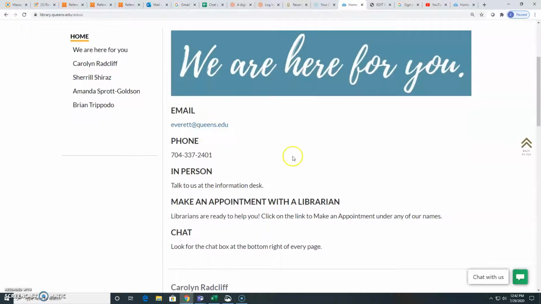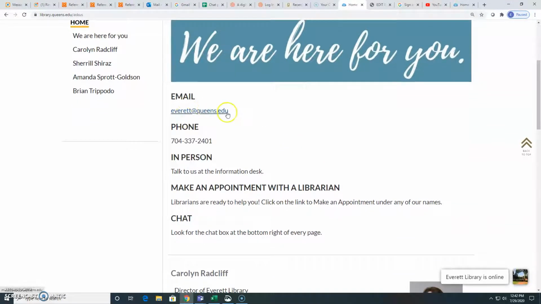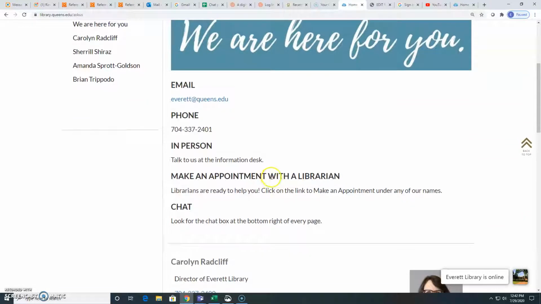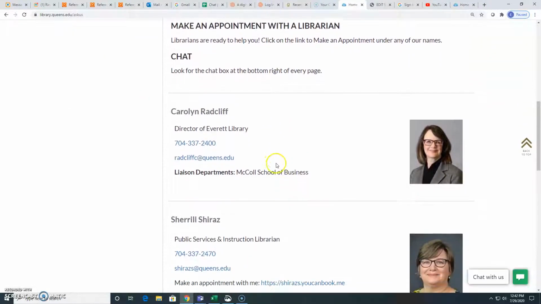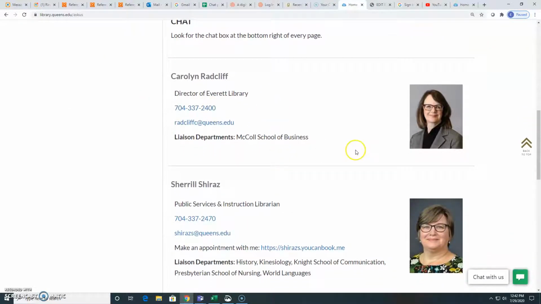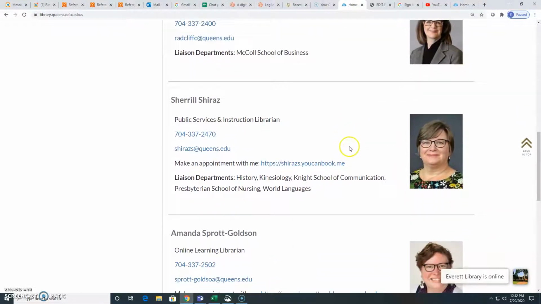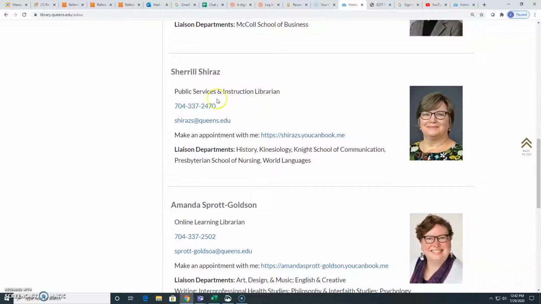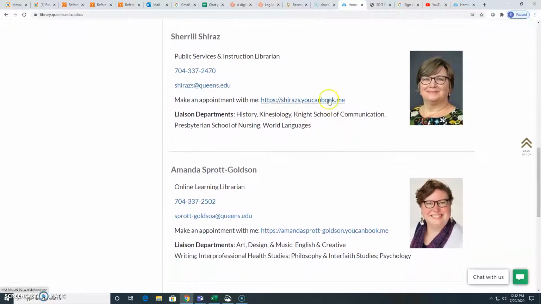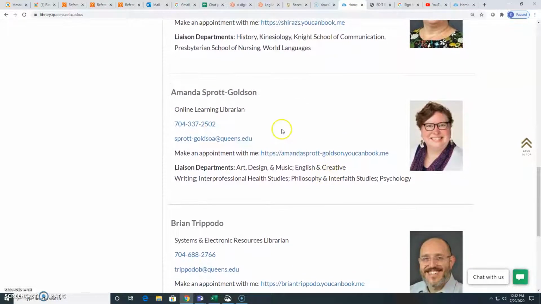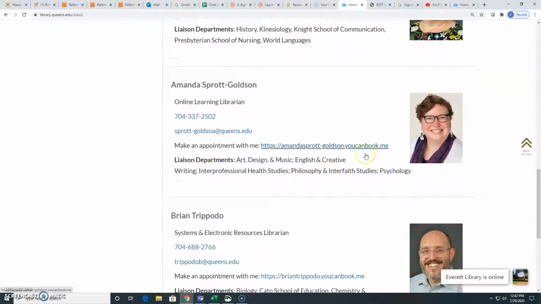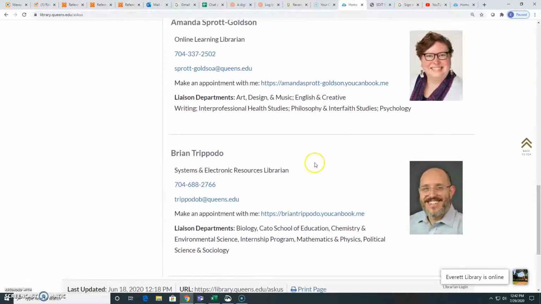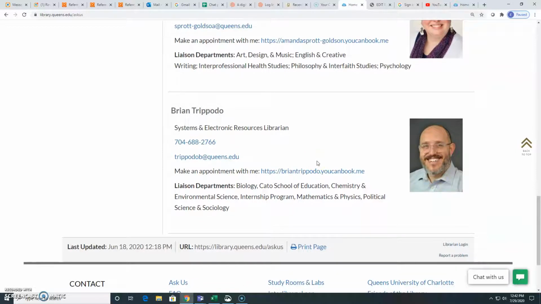Everett is the name of our library, and our email is Everett at queens.edu, and our main phone number is right there. Carolyn Radcliffe is the director of our Everett Library. There's her number and email. I'm Cheryl Shiraz. I'm Public Services and Instruction Librarian. There's my contact information. You can book an appointment with me. Amanda Sprott-Goldson, Online Learning Librarian, and Brian Tripotto, Systems and Electronic Resources Librarian. And we are all very glad to help you at any time.